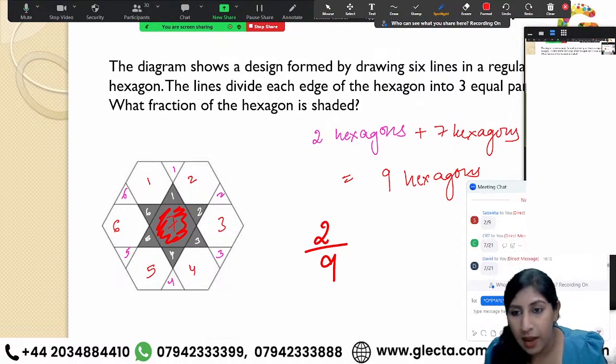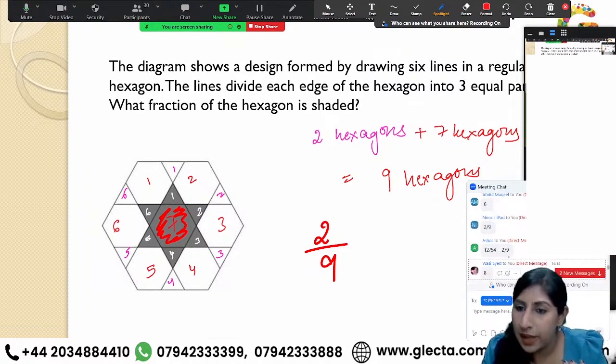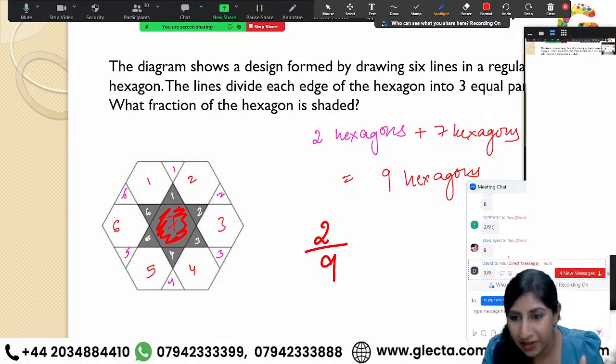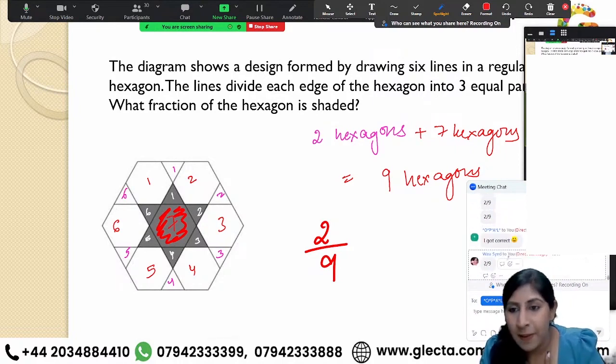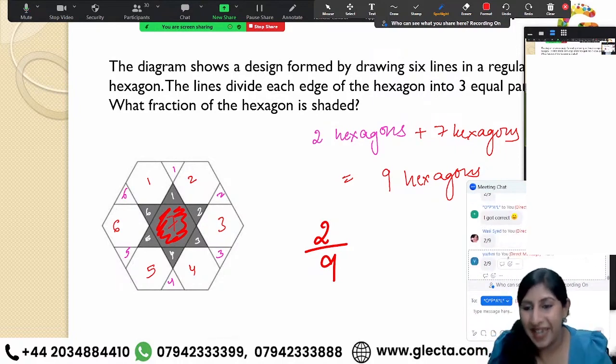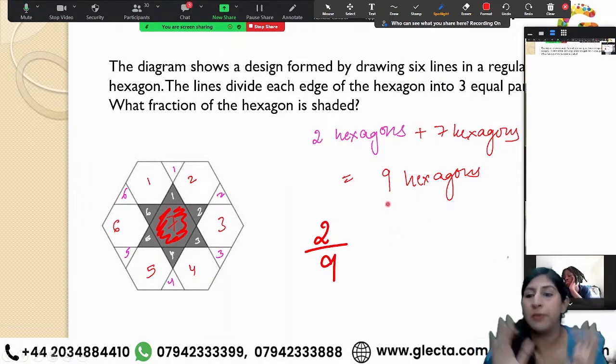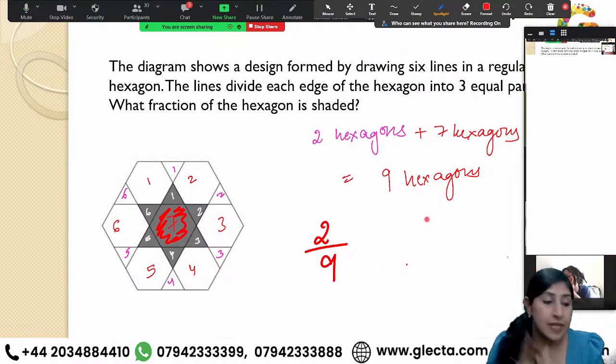Now I can see Sabiha has given me the correct answer. Great, Sabiha. I wonder how you guys are getting different answers. Okay, Noor, Ashar, all of you have given me correct answers now. Correct, correct. Vasi, Saeed, yes. Opal says I got correct. Yes. Yazini, yes. Right. So now I just read your messages. Most of you are getting the correct answer, 2/9. Is it clear to everyone?